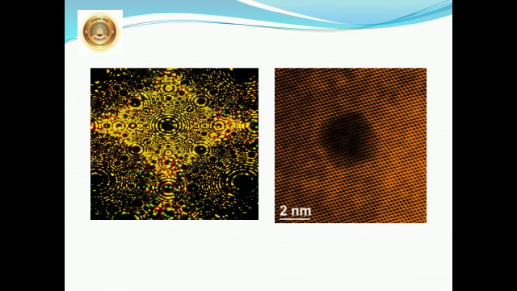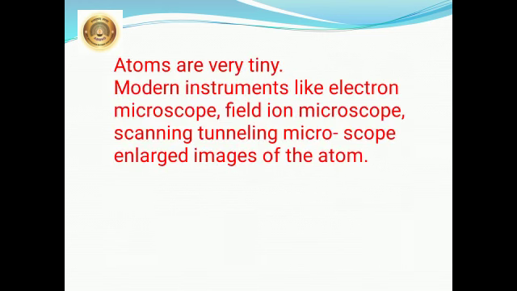Now in the picture you can see the field ion microscope image of iridium atoms. See how an atom is already very small, and this image is taken by an electron microscope. Atoms are very tiny. Modern instruments like the electron microscope, field ion microscope, and scanning tunneling microscope enlarge images of the atom.